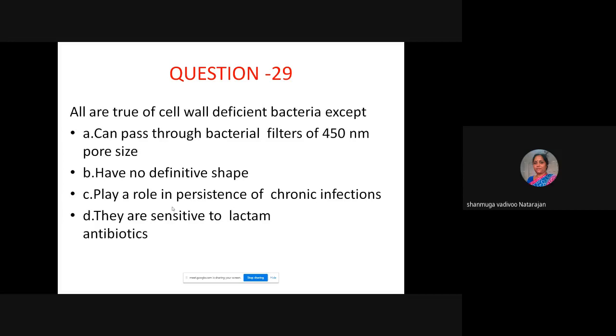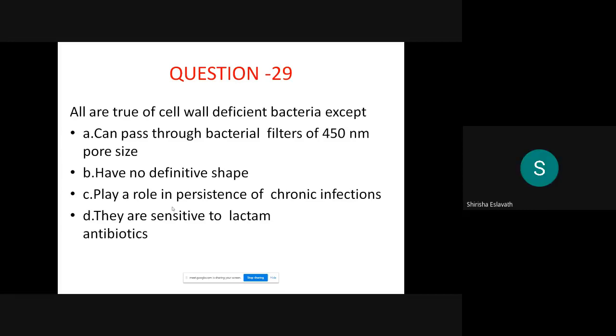All are true of cell wall deficient bacteria. So example of cell wall deficient, can anybody tell? Which bacteria are without cell wall? So these are the options. It can pass through bacterial filters, have no definitive shape, play a role in persistence of chronic infection, they are sensitive to beta-lactam antibiotics. So which one is not correct?